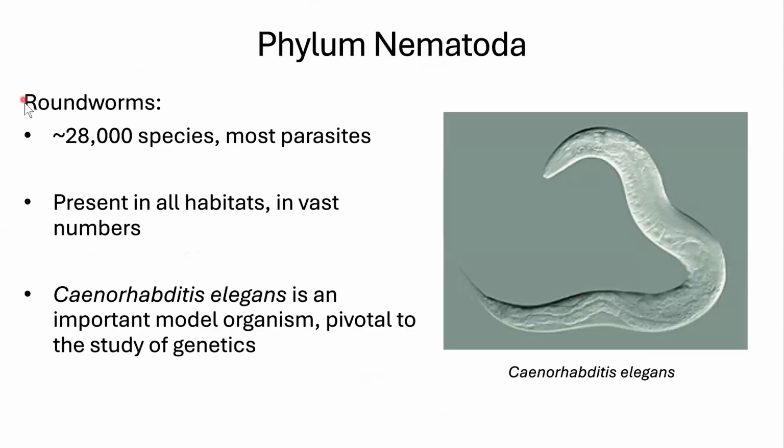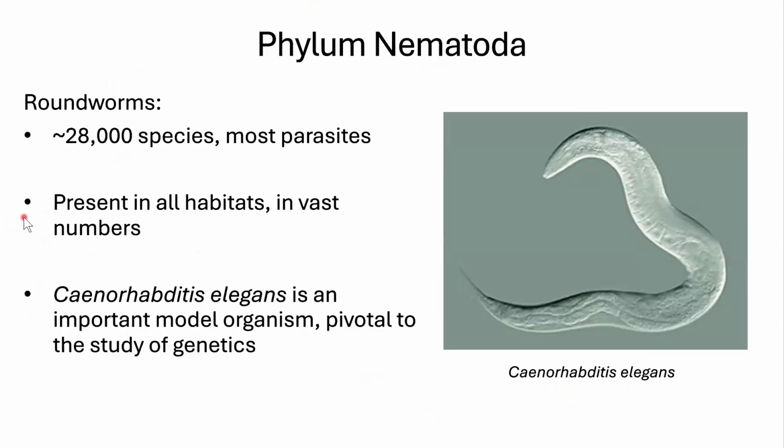Phylum Nematoda, these are roundworms. One of our favorites is C. elegans. We always say C. elegans because its genus name is really long and hard to pronounce. Go ahead and try and pronounce it yourself. I'm going to abstain. These are so numerous. They're in every habitat in huge quantities. There's about 28,000 different species.